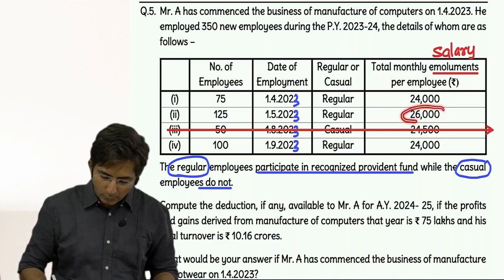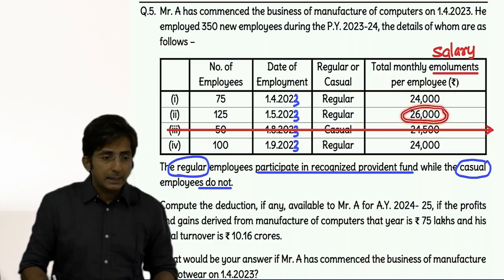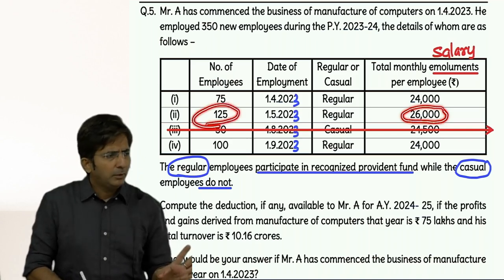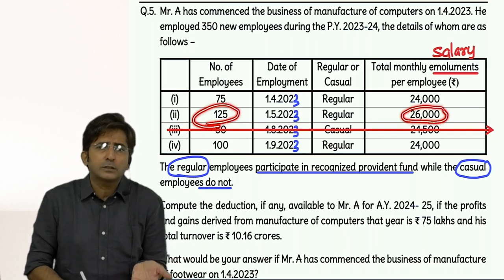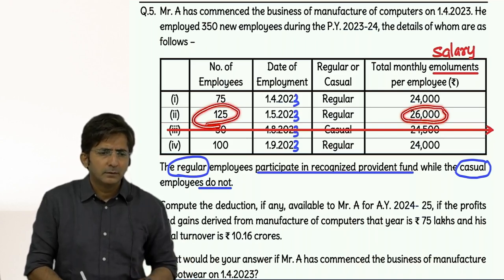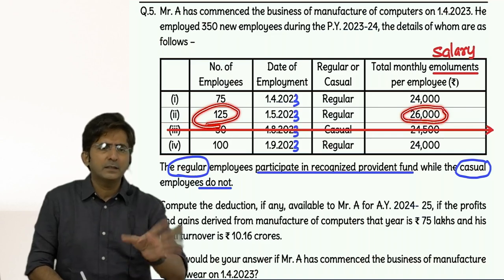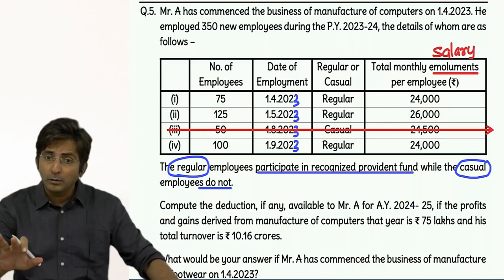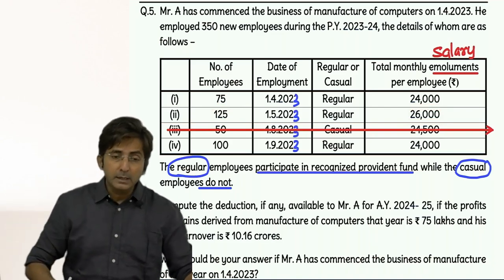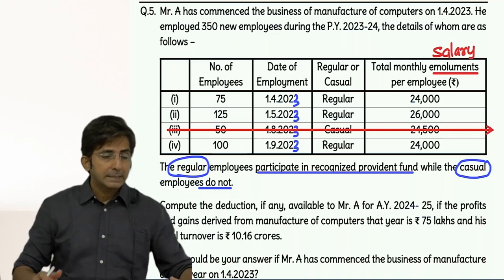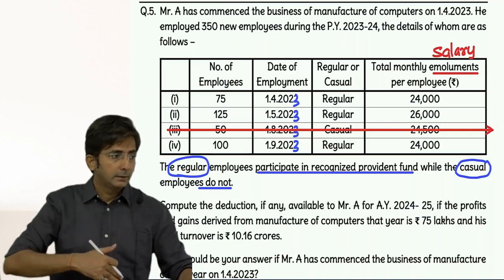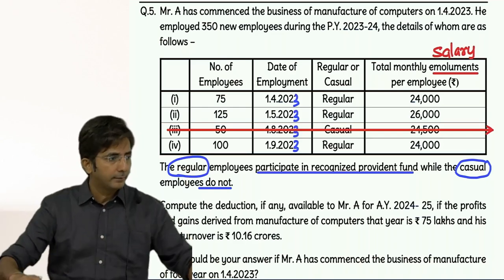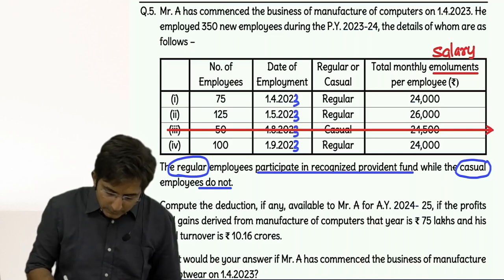So we'll do one thing. This 26,000 salary group of employees will be cancelled, because when the salary itself is crossing 25,000, there is no point in checking the other conditions. All our conditions should be satisfied. But here, which condition is contravened? Salary of 25,000 or less. Here it is more. So the condition is not satisfied, it is contravened. So I will cancel this also.